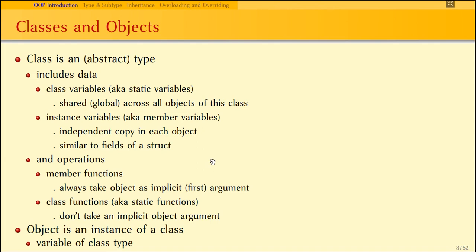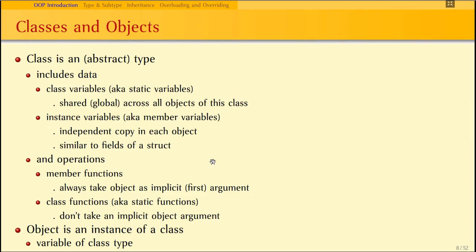Generally classes are like abstract types, and objects are the concrete types. Every class consists of data, instance variables, and operations. Data here means the class variables, also known as static variables, which are shared across all the objects of this class. In the case of instance variables, also known as member variables, there is a copy in each object. So these instance members are an independent copy in each object, similar to the fields of a structure.